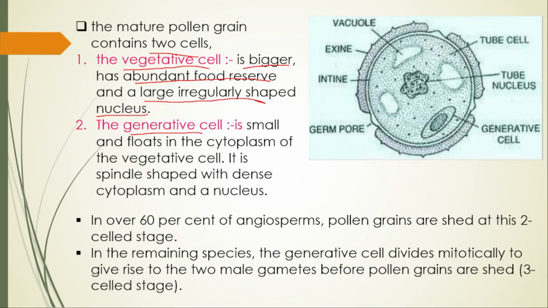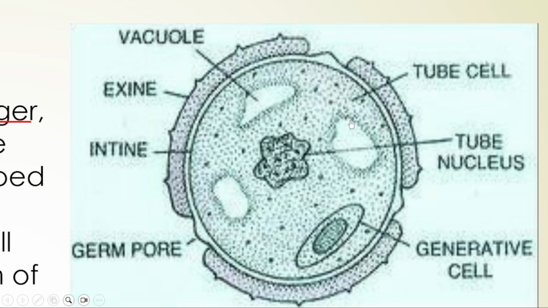This is already asked. If you observe this nucleus, let me zoom. You can call it the vegetative cell and also the tube cell. This is the tube cell, which has the tube nucleus, which is not regular in shape, it is irregular.